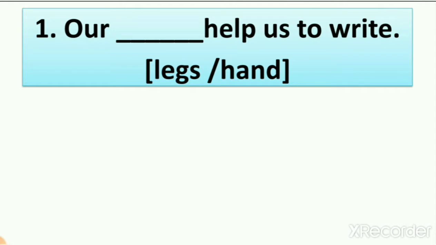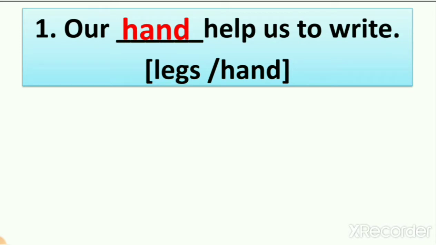Your fingers. Fingers are part of our hand, right? So what helps us to write, legs or hands? Hands, right? Here is the spelling of hand. Our hand helps us to write. Right now, take your pencil and write your name in your book.